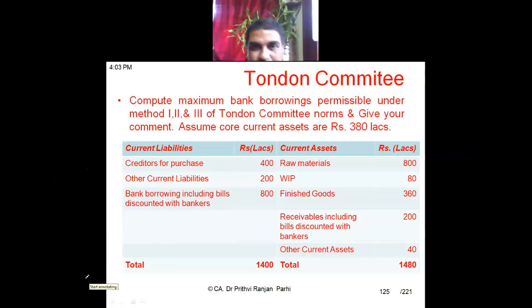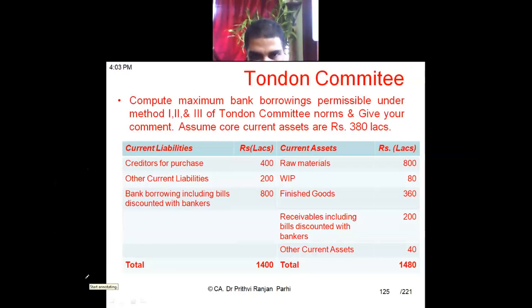Assume core current asset is 380 lakh and current liabilities are: creditors for purchase 400 lakh, other current liabilities 200 lakh, bank borrowing including bills discounted with bankers 800 lakh. Total current liabilities 1400 lakh.